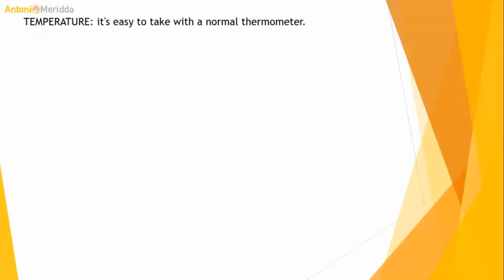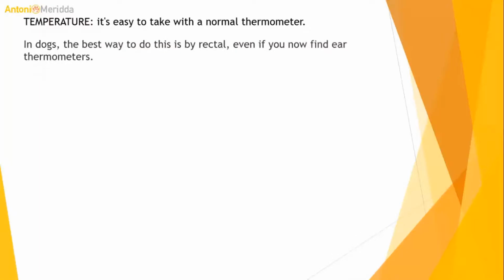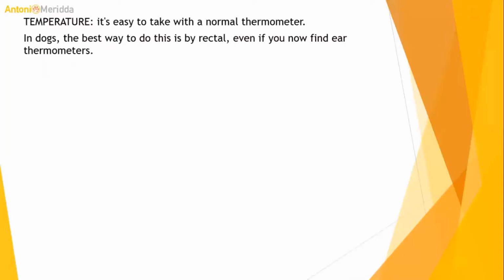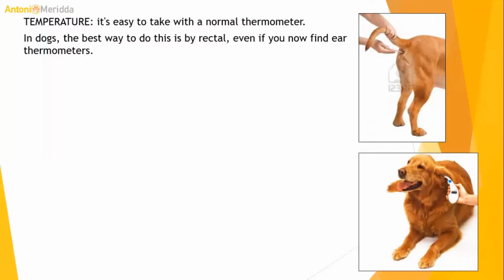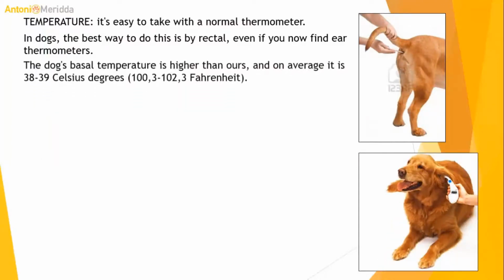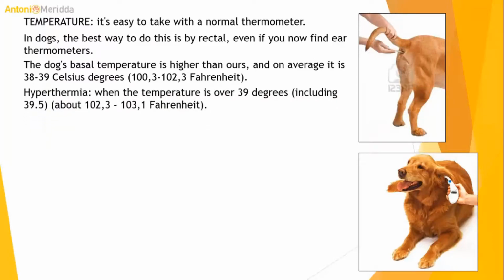Temperature. It's easy to take with a normal thermometer. In dogs the best way to do this is rectally, even if you can now find ear thermometers. The dog's basal temperature is higher than ours and on average is 38 to 39 degrees Celsius, 100.3 to 102.3 Fahrenheit. Hyperthermia. When the temperature is over 39 degrees, up to 39.5, about 102.3 to 103.1 Fahrenheit.